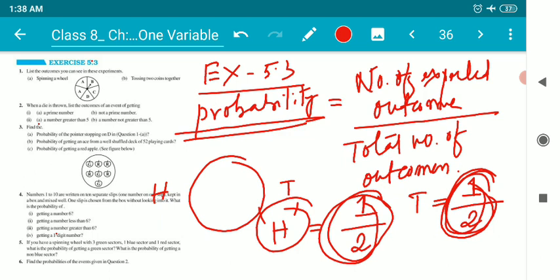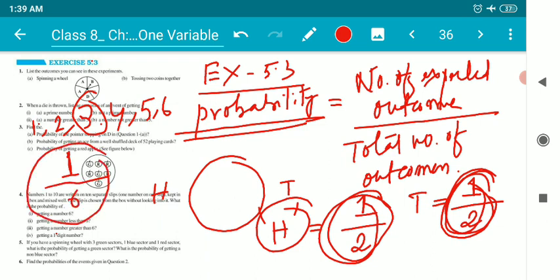Suppose we are holding a dice. Same concept, children. A dice contains numbers printed on it, 1, 2, 3, then 4, then 5, then 6. Suppose we are trying to find the probability of getting 3. How many 3s are there on our dice? Only one out of 6 faces. So the probability of getting 3 is 1 by 6.